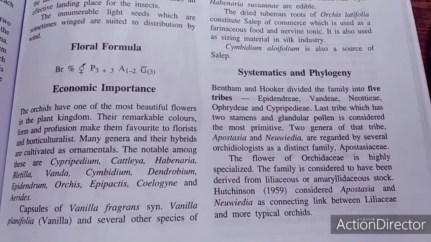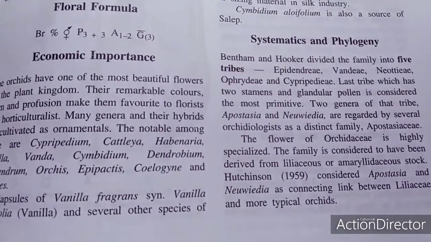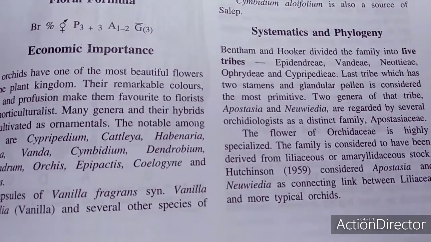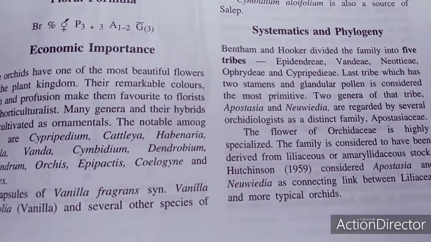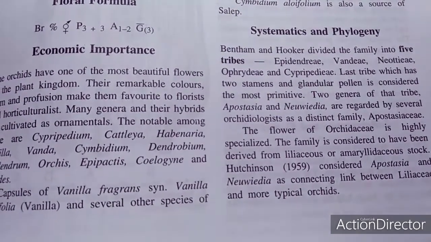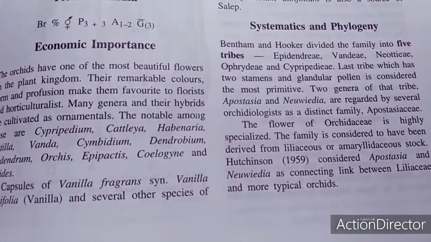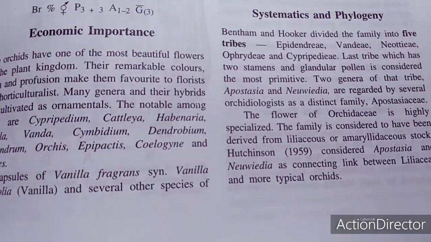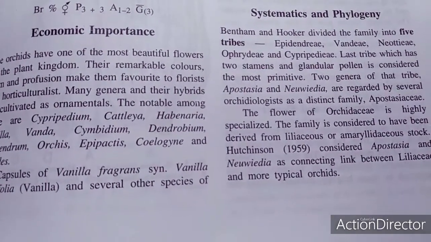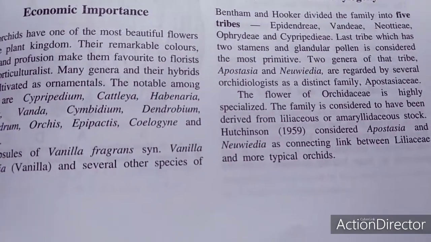On systematic position, Bentham and Hooker divided the family into the tribes Epidendreae, Vandeae, Neottieae, Ophrydeae, and Cypripedieae. The last tribe, which has two stamens and glandular pollen, is considered the most primitive. The two genera of this tribe, Apostasia and Neuwiedia, are regarded by several taxonomists as a different family, the Apostasiaceae.